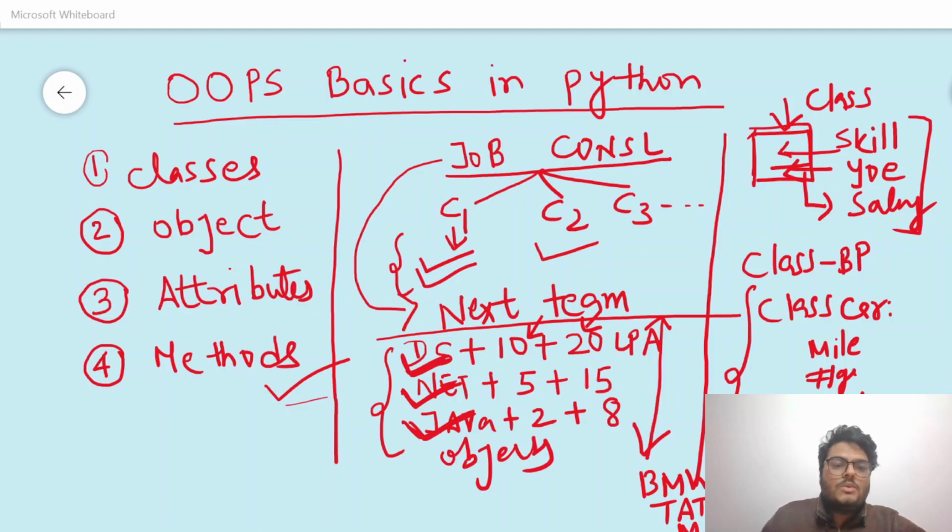What is class? Class is nothing but a, suppose I want to do some repetitive task. Okay, I want to use object oriented programming. I want to do some repetitive task. So class is something known as a blueprint, right? Then comes object. What are objects? Objects are nothing but instance of the class, or objects are something which is actual thing. Okay, attributes, properties of the object. Method, function which are written inside the class. I hope these concepts are clear to you guys, but sometimes it may be confusing.